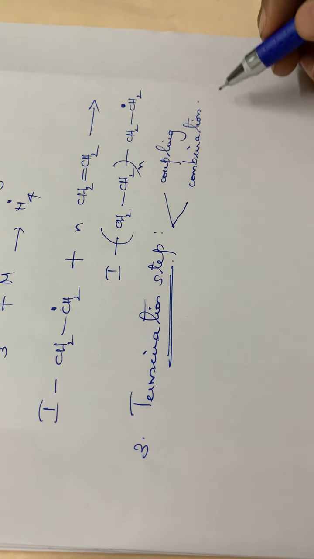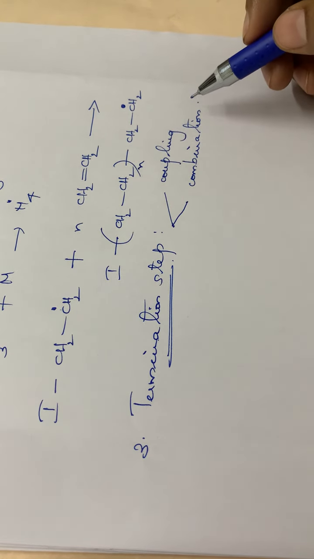Either of these two can happen during termination: coupling or combination. The first method is by coupling or by combination.